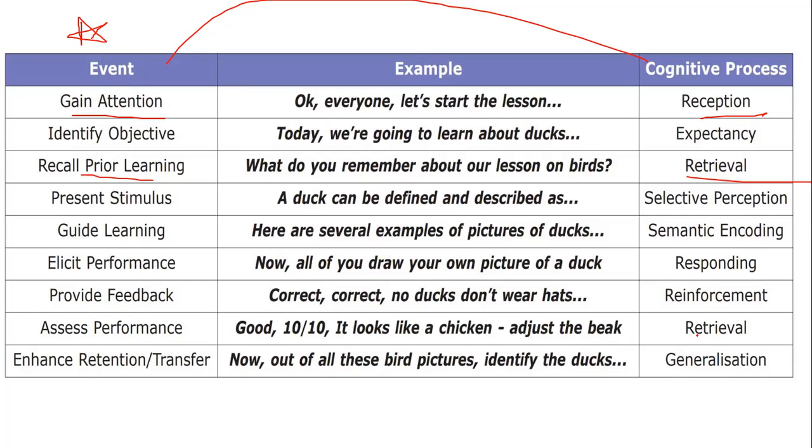Provide the feedback means reinforcement, that is in the form of positive or negative reinforcement. Why positive or negative? See, positive or negative will help the students understand what is to be done and what is not to be done. Your positive reinforcement will give them the encouragement to do the right things. Assess performance means retrieval. Enhance the retention or transfer, that is generalization. So this also you can help to understand. It can be in the form of correlation.